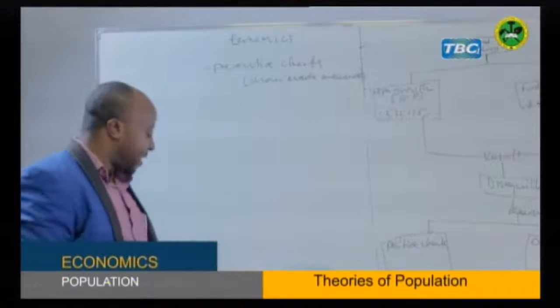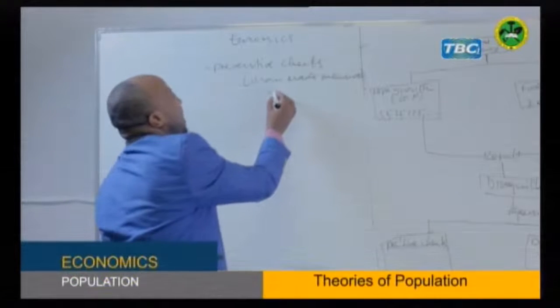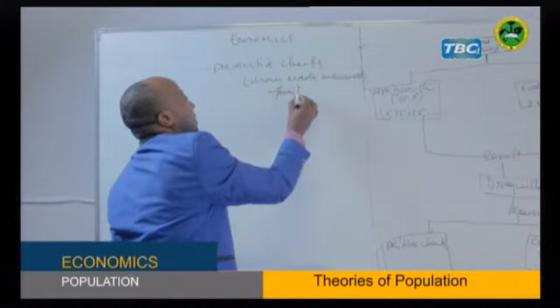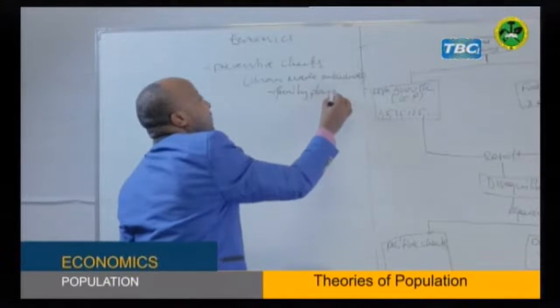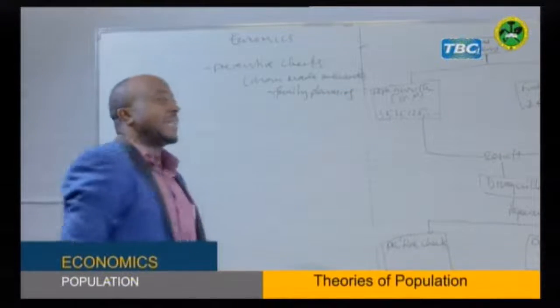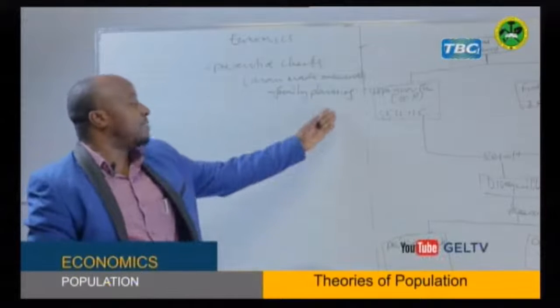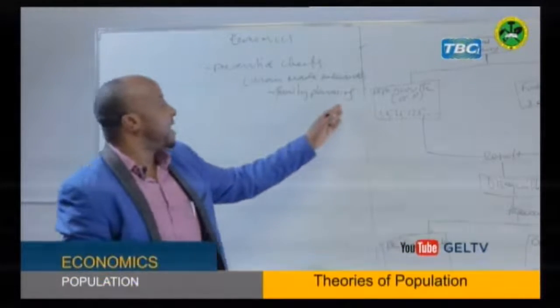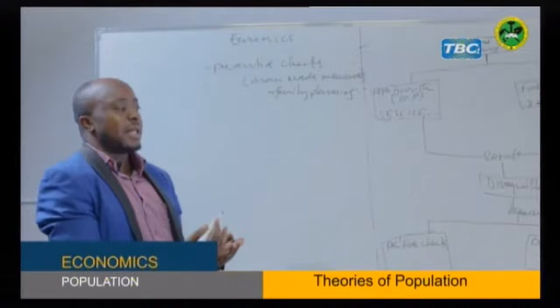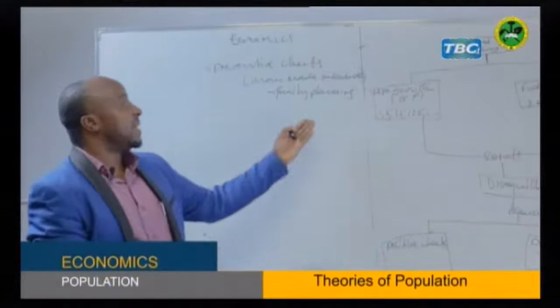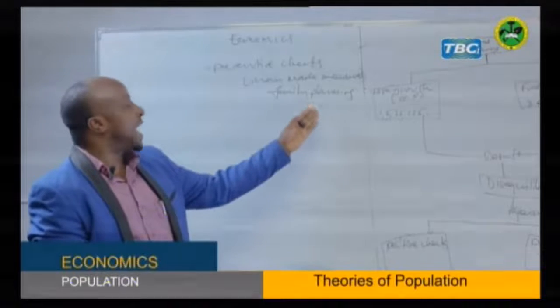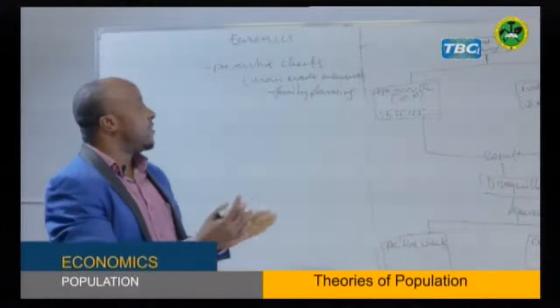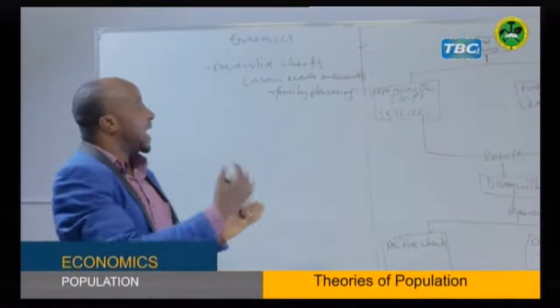Now these measures include, for example, family planning. If you find a country emphasizing family planning programs, that means it is taking preventive measures, because the aim of family planning is to reduce birth. We are not reducing the number of children directly, it is indirect, because family planning means you give a reasonable gap between one child and the other.